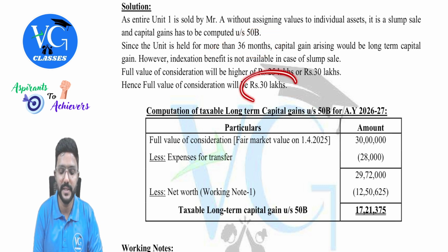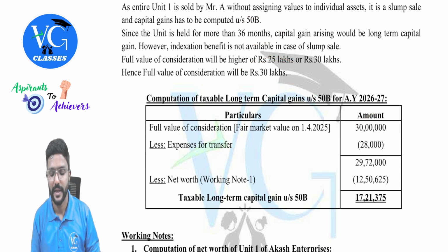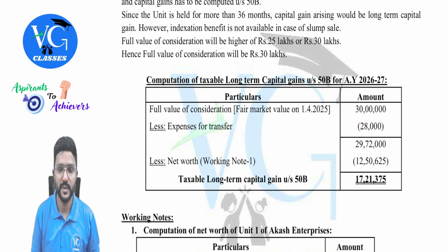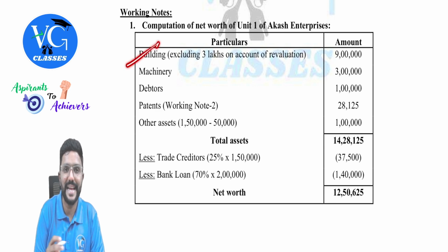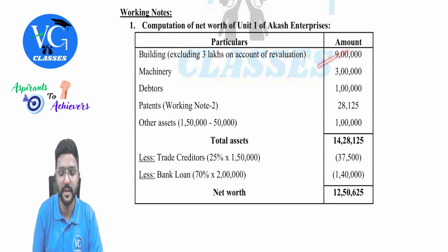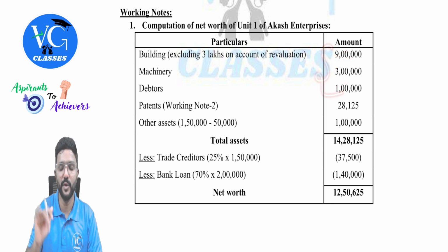And full value of sale consideration is how much, guys? 30 lakh. Expenses on transfer is 28,000. So net sale consideration is 29 lakh 72,000. Okay. Now net worth calculation is important. Building excluding the revaluation profit comes to 9 lakh. Machinery 3 lakh. Debtors 1 lakh. We will assume whatever they have given is the book value.